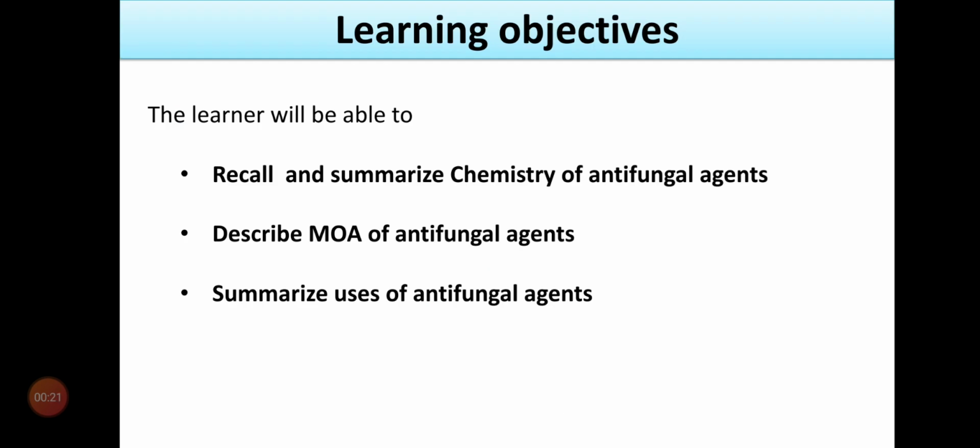Learning objective. After watching this video, the learner will be able to recall and summarize the chemistry of antifungal agents. The learner will be able to describe the mode of action of antifungal agents. The learner will be able to summarize the uses of antifungal agents.